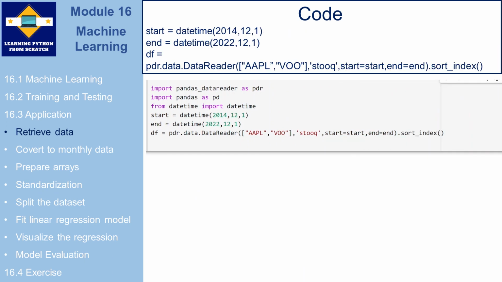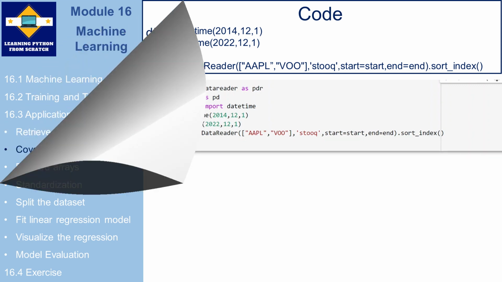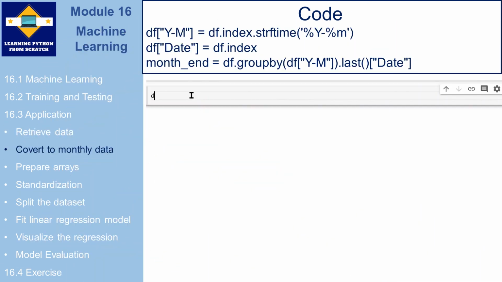First, we want to get the data. We want to get the data from 2014 to 2022, and here we want to get the data of Apple and VOO, which is an S&P 500 ETF. And the data we get from Pandas data reader is daily. We can get monthly data by retrieving rows corresponding to each month's last day.